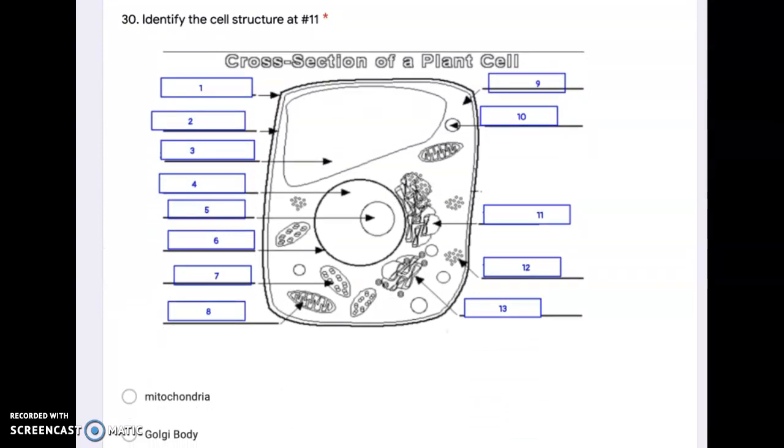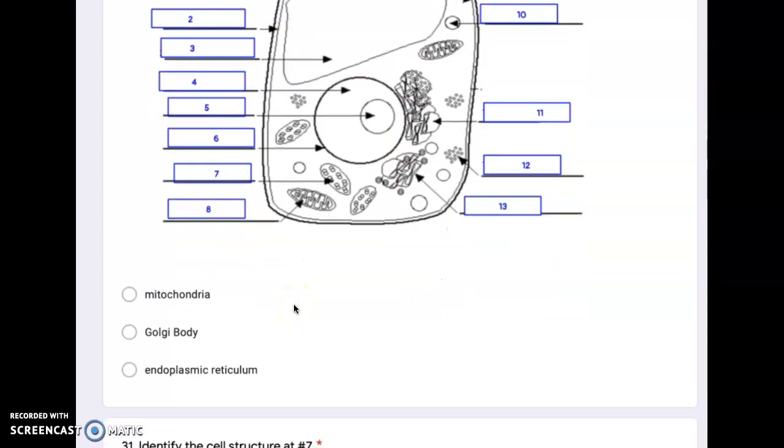Number 30. Identify the cell structure at number 11. Number 11's all the way over here, pointing to the organelle located right next to the nucleus. Is that the mitochondria, Golgi body, or the endoplasmic reticulum.